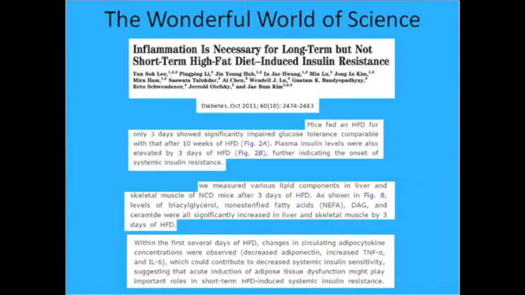In conclusion, after being fed a high-fat diet for 72 hours, mice had significantly higher DAG, ceramide, and TNF-alpha concentrations. The elevation of these reactive lipid species and inflammatory factors inhibit different components of the insulin receptor cascade, which results in a decrease in GLUT4 translocation to the muscle membrane.